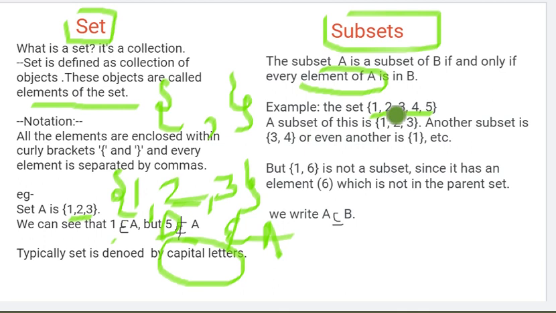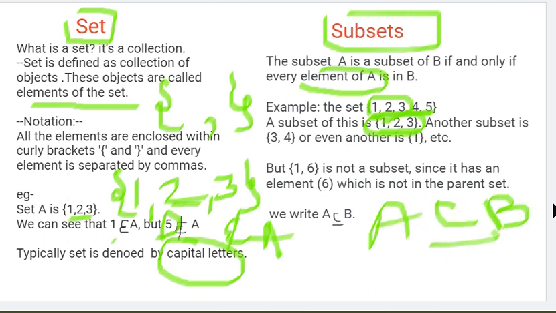I can say A is a subset of B only when all the elements of A, which are 1, 2, 3, are inside B, which is 1, 2, 3, 4, 5. Since 1, 2, 3 is present there, set A is a subset of B. That means all the elements of A are present in B.